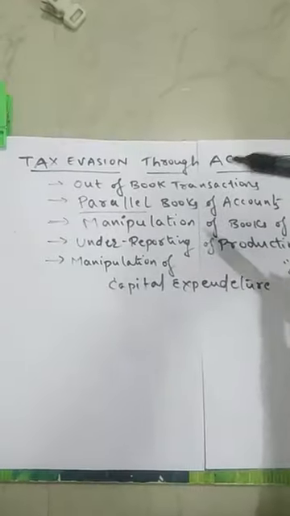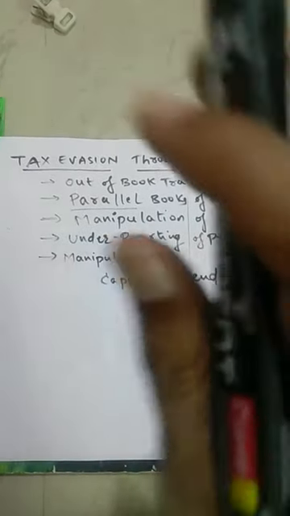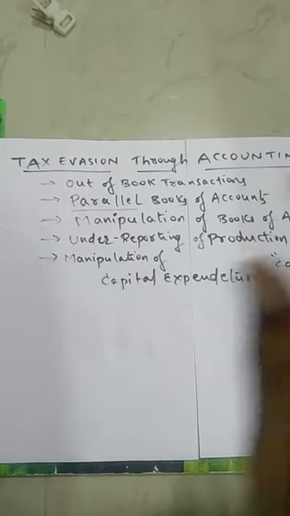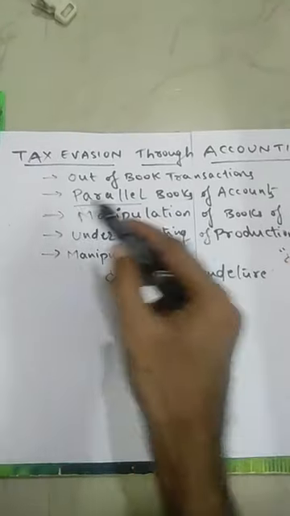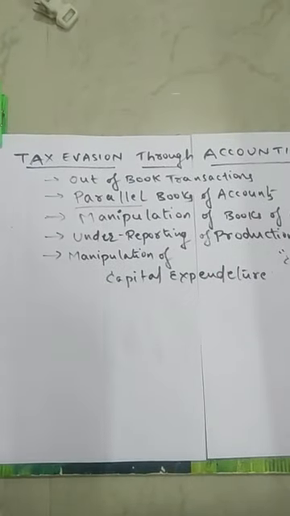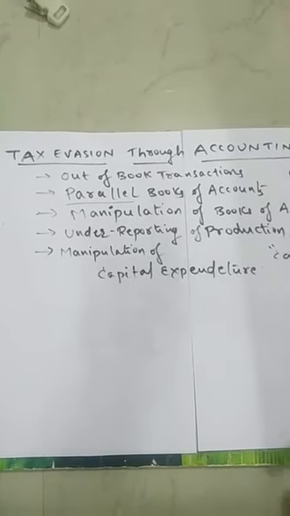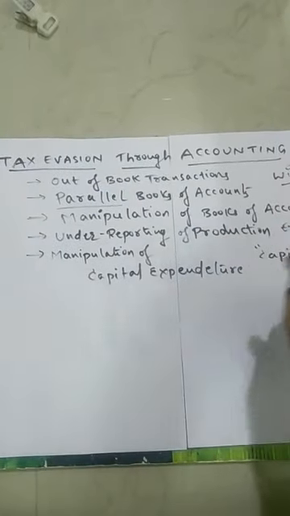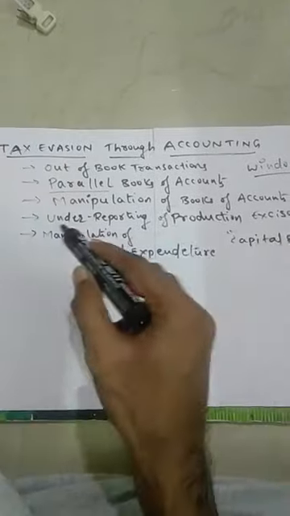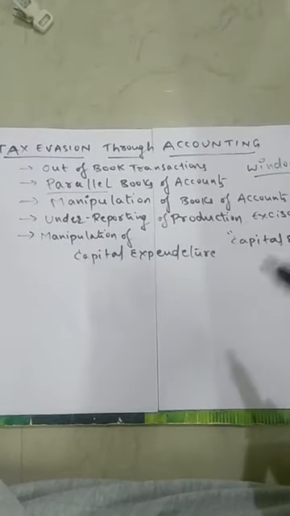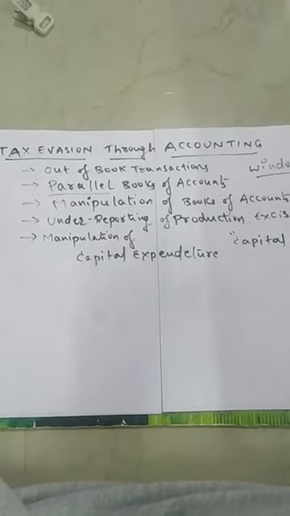One is out of book transaction, means simply leave the transaction, don't record it in the books. Parallel books of account means maintaining two sets of books, one for themselves and one for external purposes. Next, manipulation of books of accounts, means manipulation of financial statements by companies with the help of auditors to get an advantage.